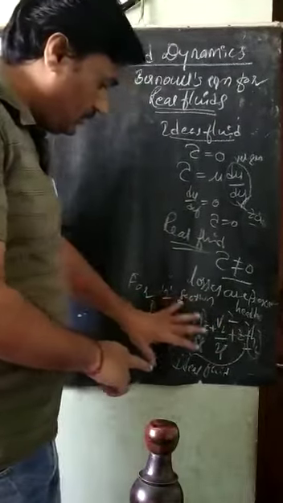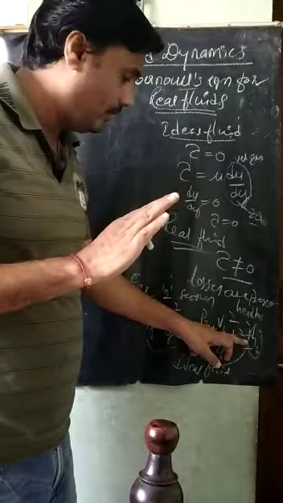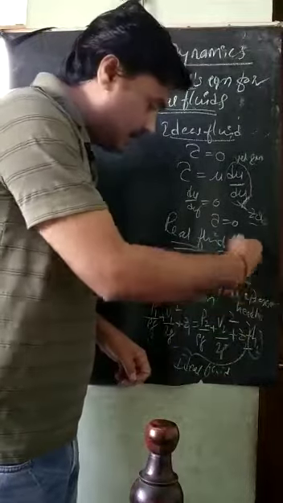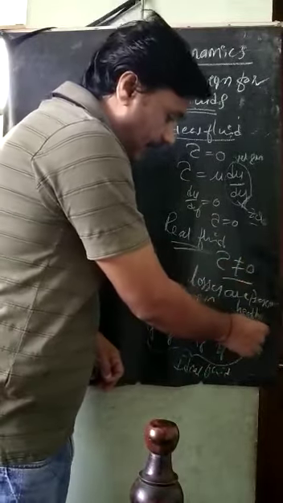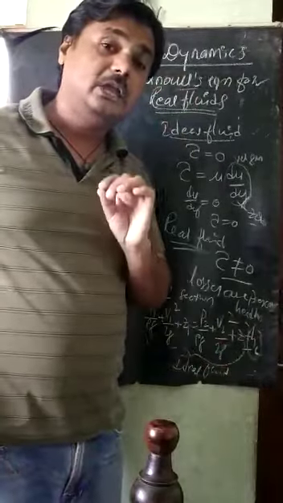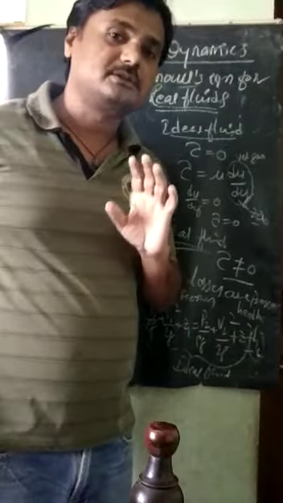So now Bernoulli's equation has been modified. Up to here it is for the ideal fluid, then on the RHS we add one HL. HL is the head loss due to the presence of shear stress.